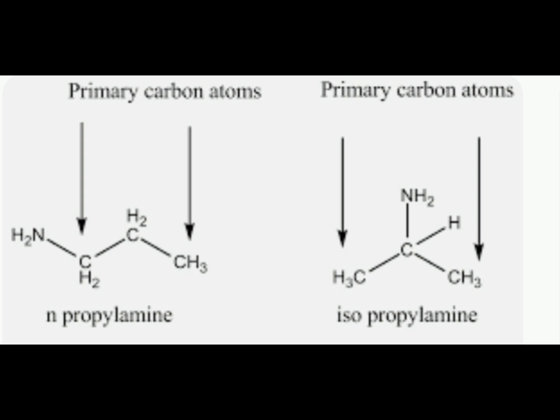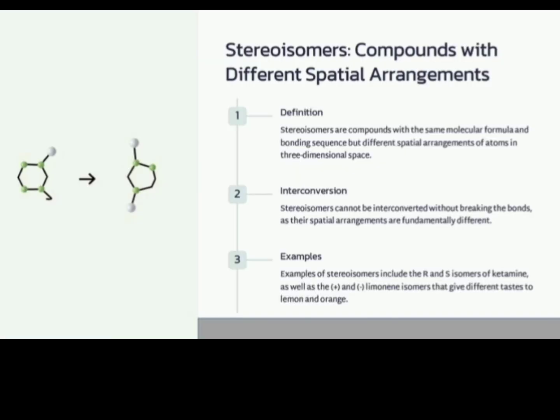One more example is isopropylamine and propylamine. In isopropylamine, you have the propylamine group in iso position, that is in branched form. CH3, CH, and you have NH2 on the CH as a branching, and then you have CH3. Whereas in propylamine, it is a straight chain CH3, CH2, CH2, NH2. Thus, the functional group amine is in different positions. Thus, all these three examples are examples of structural isomers.